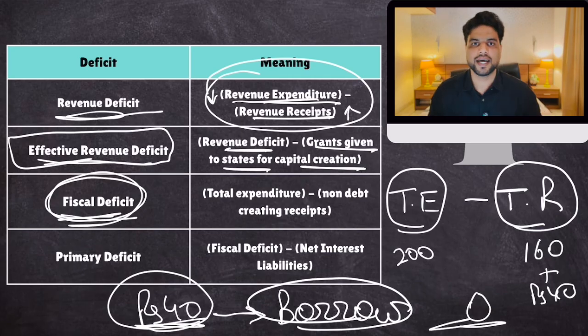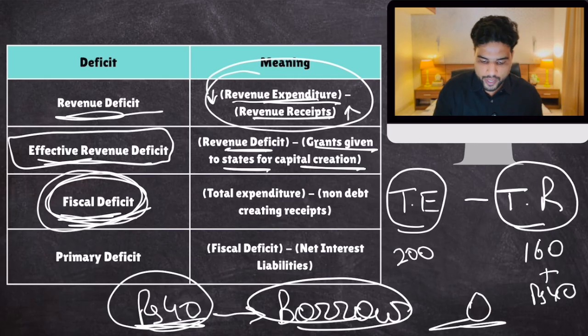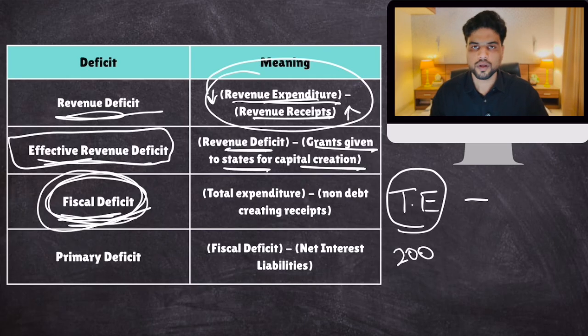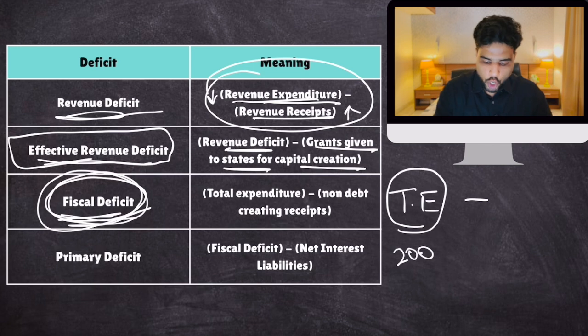We don't want to check that. Fiscal deficit is calculated to check how much money the government needs to borrow. So to calculate fiscal deficit, we only include non-debt receipts.